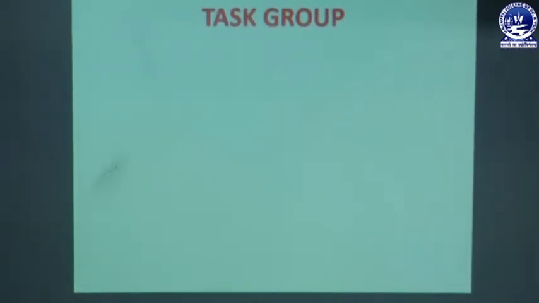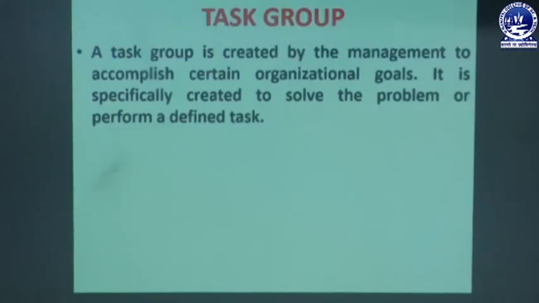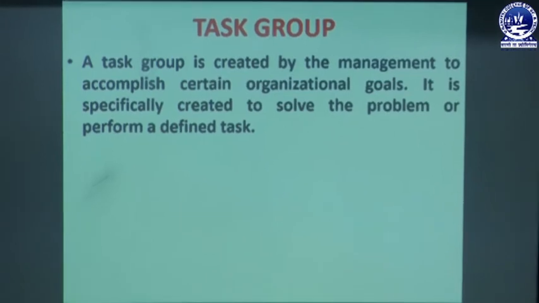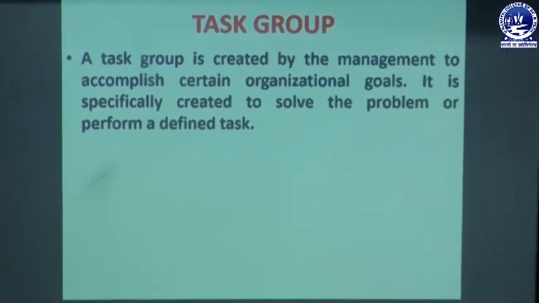What is a task group? A task group is created by the management to accomplish certain organizational goals. It is specifically created to solve a problem or perform a defined task. When we are in a task group, the management gives the members some work, goals and objectives, and all the members have to follow the orders of the management so that they can achieve the goal of the task group.